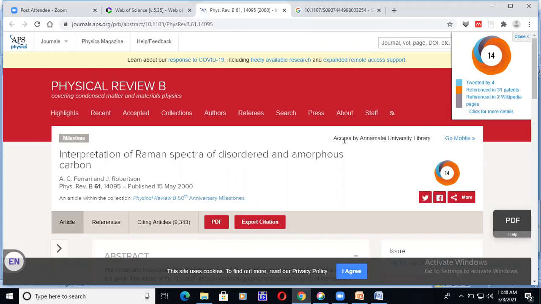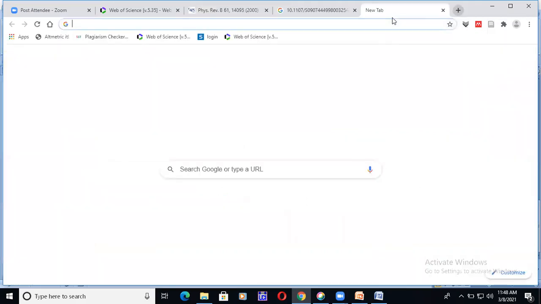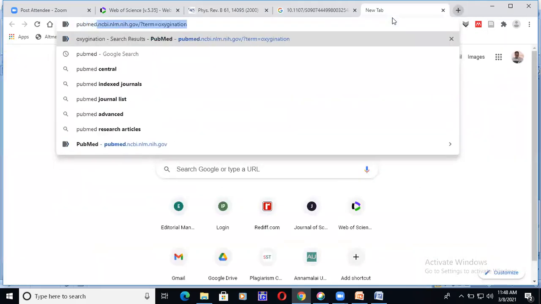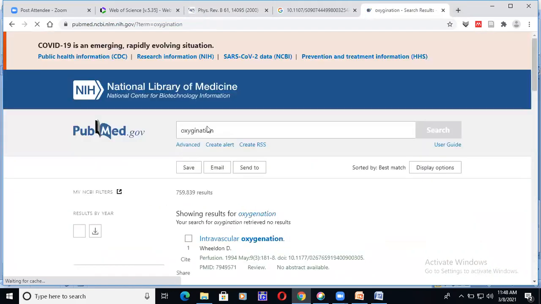Try to understand what we write in a small article. You may think that it is only for your PhD purpose. It is not so. Let me show you some other things. Here, for example, I go to PubMed now. In PubMed, I'm going to take one article, for example, in the field of cancer.